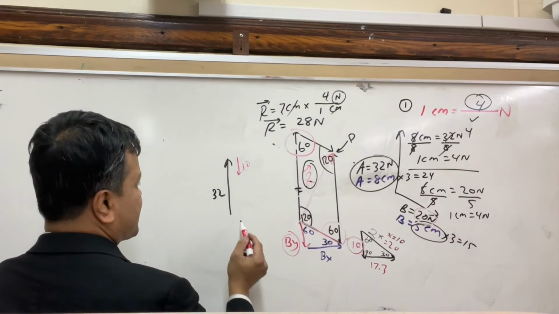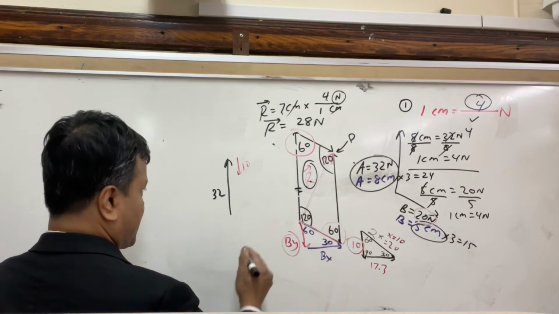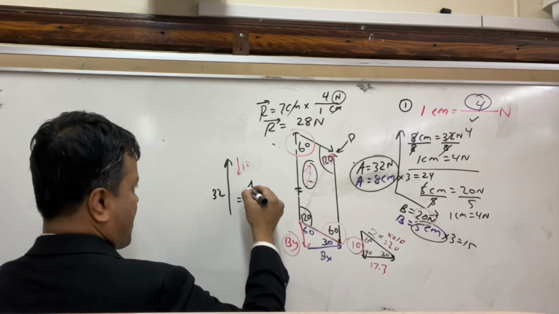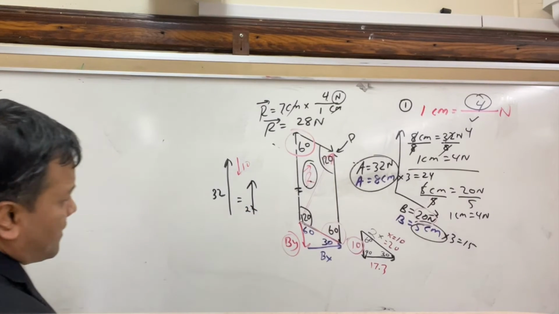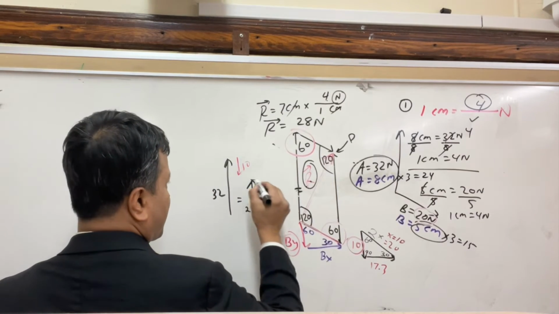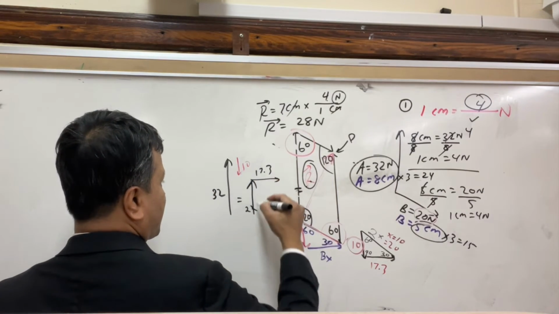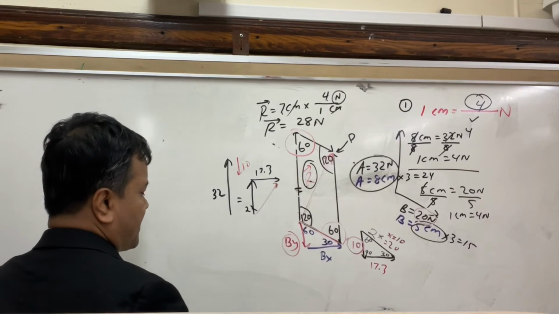So 32 minus 10 is, of course, 22. And then you have over here bx, which is 17.3. And now you have to find the r, which is very easy.